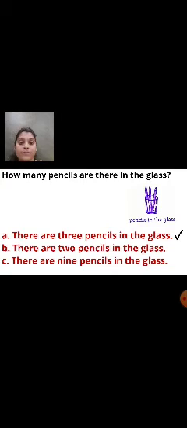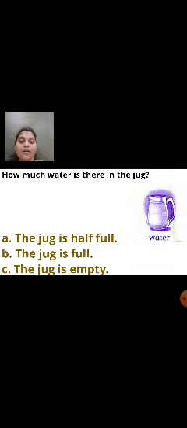Now next question. How much water is there in the jug? See, in the first question we can count the thing, but in this question can we count? No. That's why we have framed the question with how much. We have not started with how many. We have started with how much. So the options are: the jug is half full, the jug is full, the jug is empty.